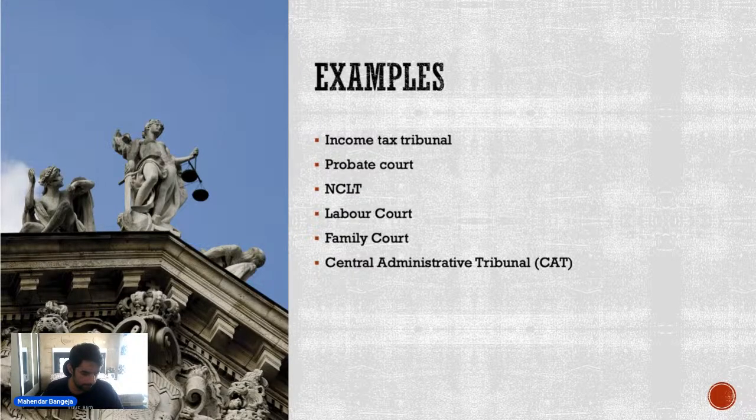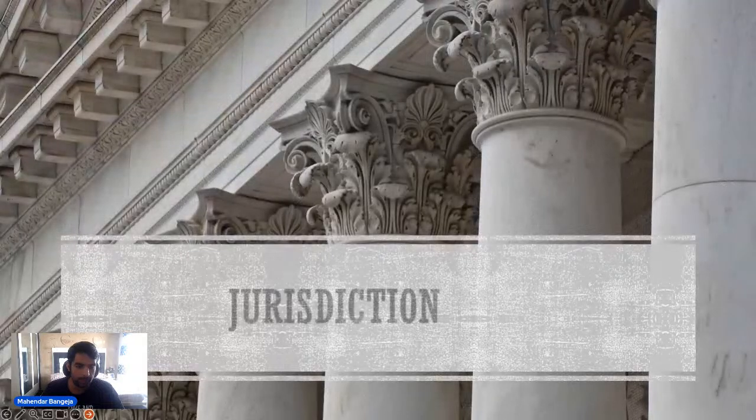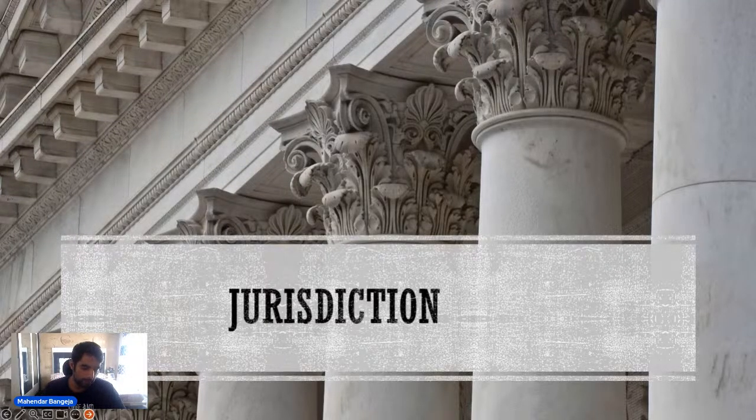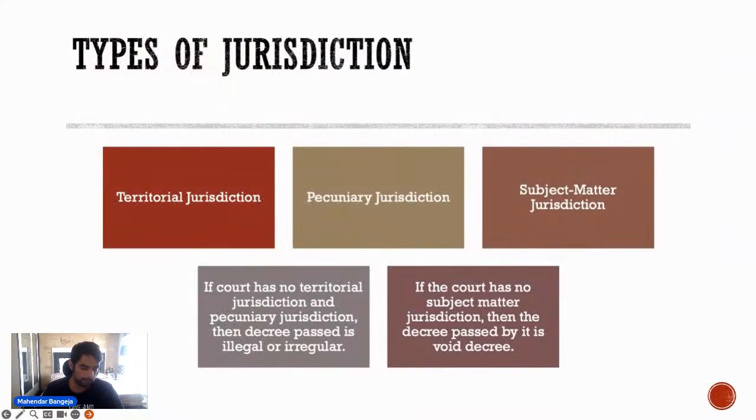ठीक है, आगे बढ़े. ठीक है, अब आते हैं jurisdiction पे. Now what exactly jurisdiction is? See, jurisdiction, three types of jurisdictions are there. One is a territorial jurisdiction, second is pecuniary jurisdiction, and the third is subject matter jurisdiction.